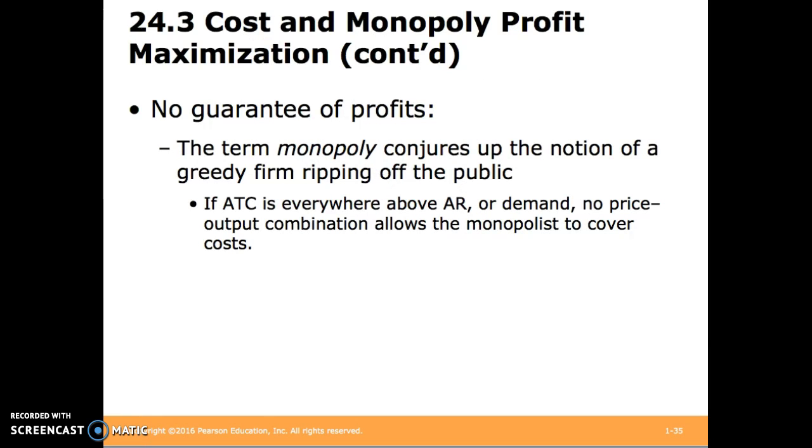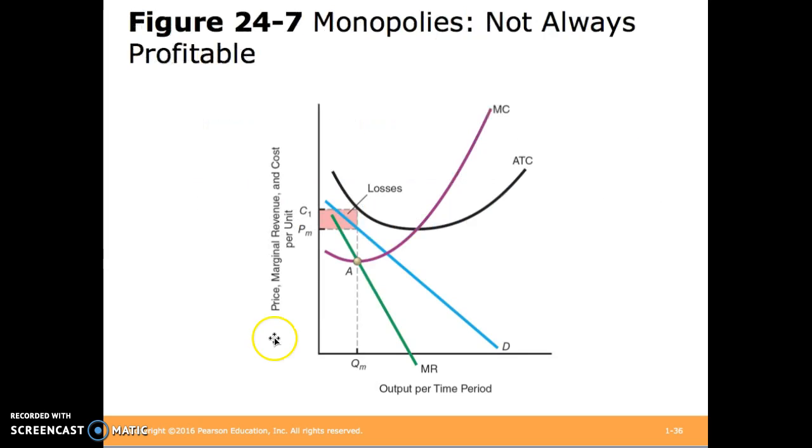The monopolist may not necessarily create a profit. For instance, if the average total cost is above the average revenue, or the demand curve, at every conceivable output, then the monopolist can't cover its cost, and so it's making a loss if it produces at all. Here we can see this graphically. Average total cost is above demand at every point. So even if we're producing at the maximum profit point, slash minimum loss point, where marginal revenue equals marginal cost, we're operating at an average total cost higher than our price per unit, and we have a loss.